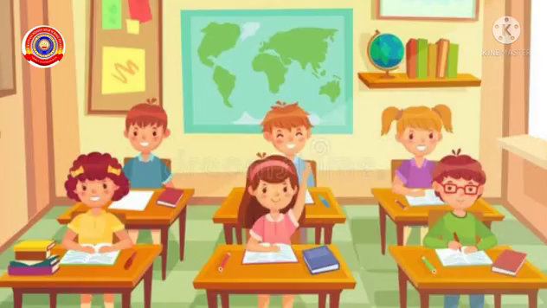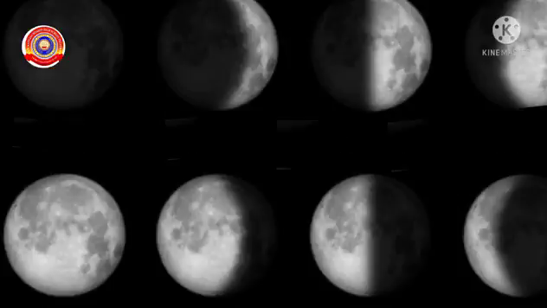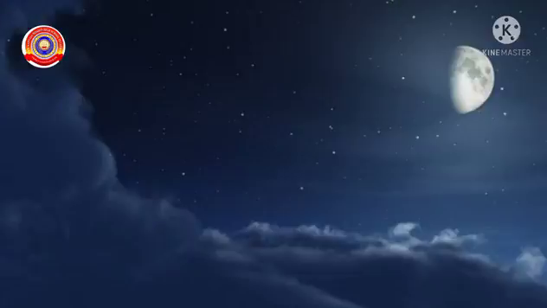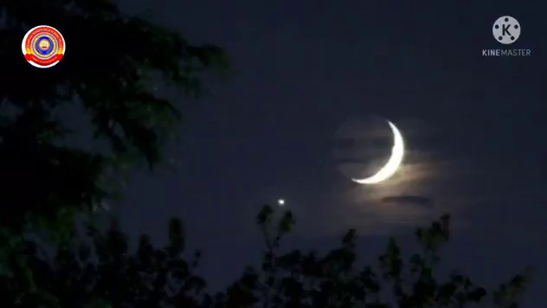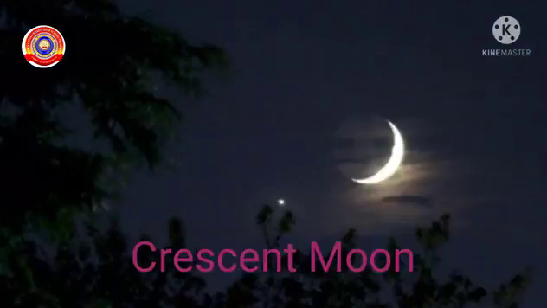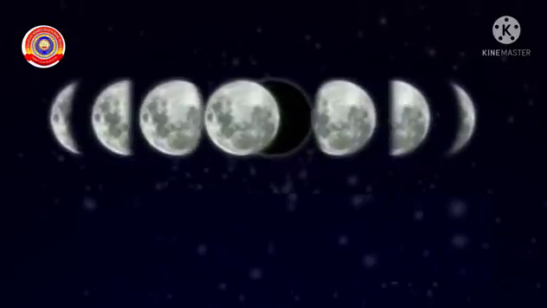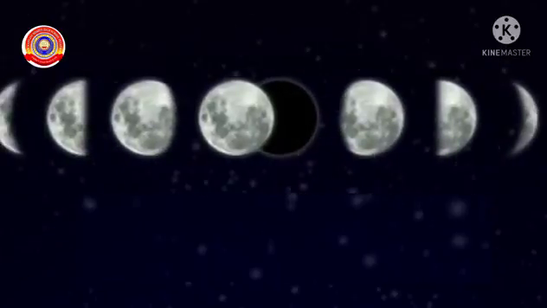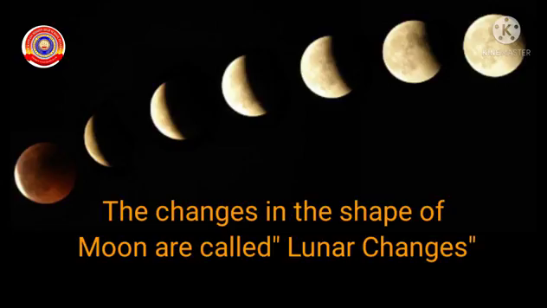My dear children, do you know the shape of the moon? The shape of the moon is not the same on all nights. On some nights we can see the full moon, and on some nights we can see the half moon, and we can also see the crescent moon on some nights. The shape of the moon changes from night to night. The changes in the shape of the moon are called lunar changes.